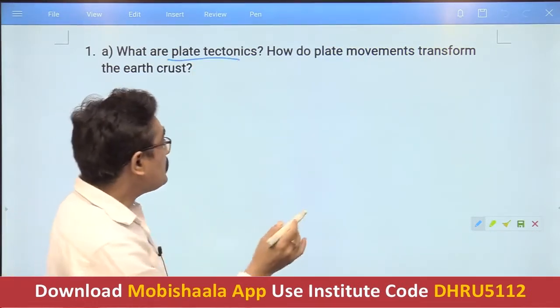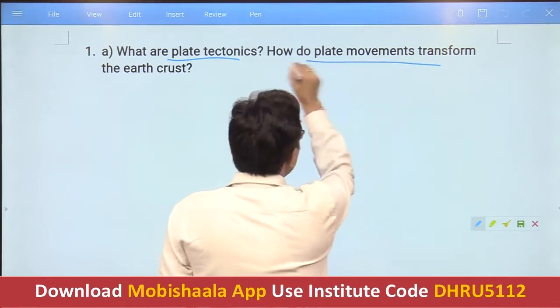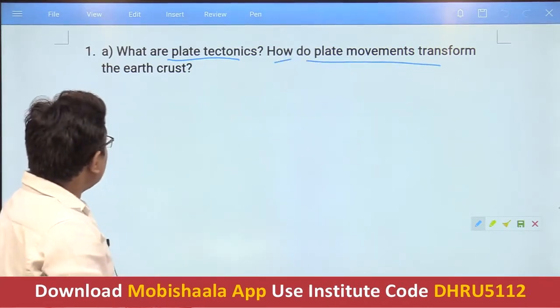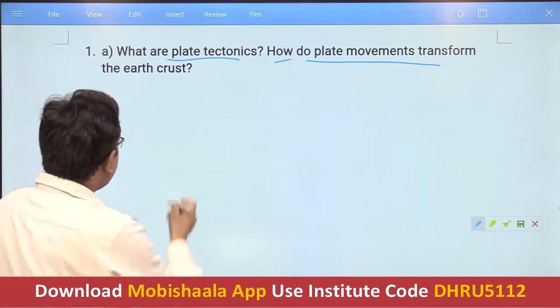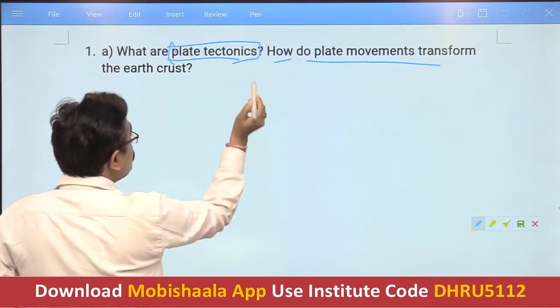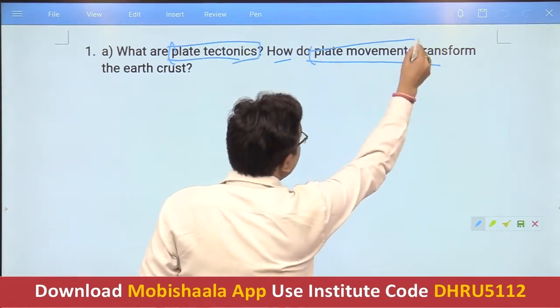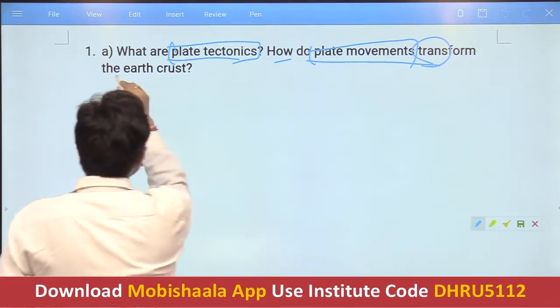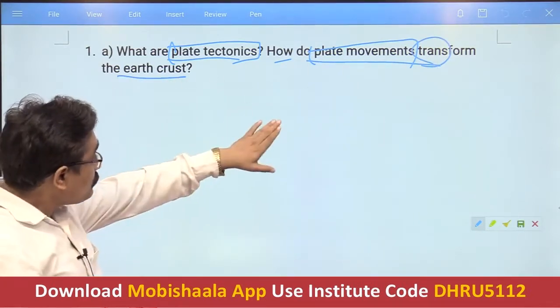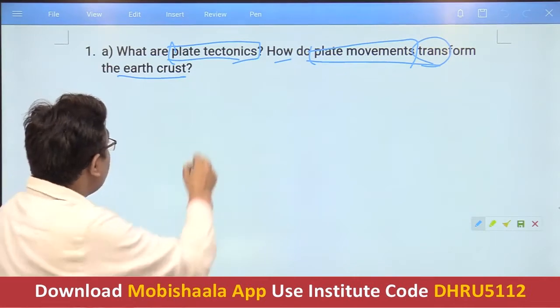So read the question as we do. The first one: what are plate tectonics? This is the first part of this question. And how do the plate movements transform the earth's crust? Transform the earth's crust. So are you getting it now?